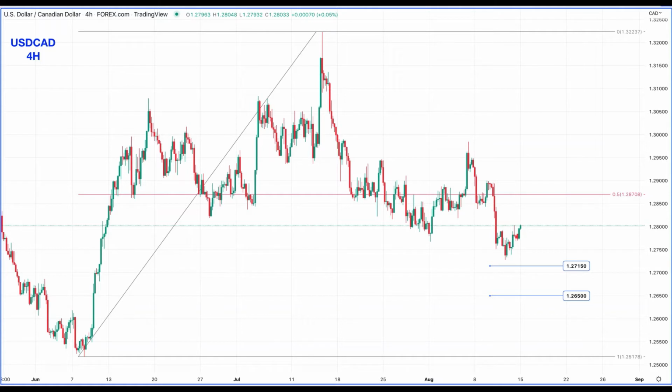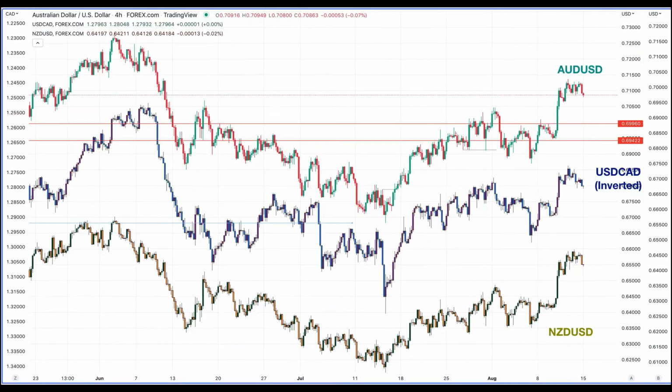Dollar CAD 4-hour graph. As mentioned last week, the CAD has and continues to see inflows this week as well. The dollar did weaken against the CAD, and we saw the bearish move materialize after the CPI news on Wednesday. We still like our targets here at 127.15 and 126.50. However, it's still summer months, and this increases the probability of choppy sideways moves, so you may want to manage your stops accordingly here.